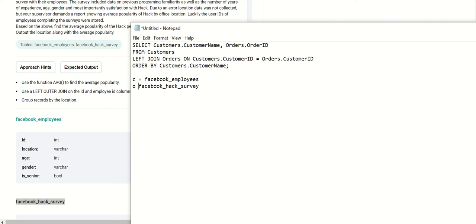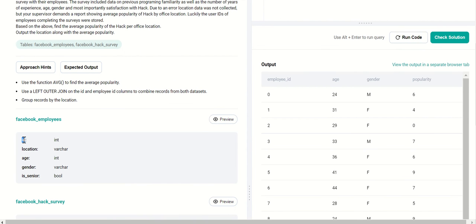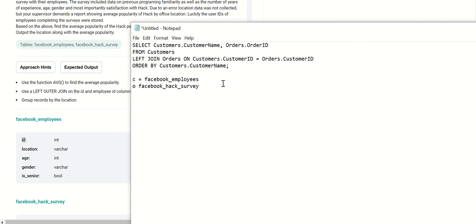And then ID in the employees table is the column name. That will be the equivalent to customer name.